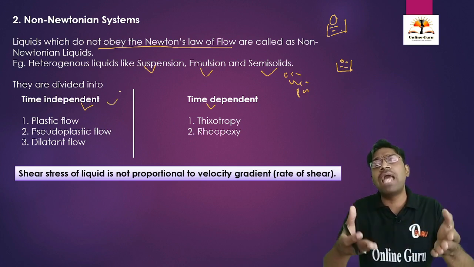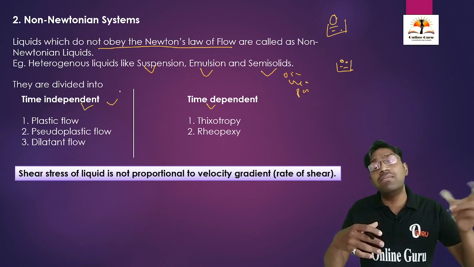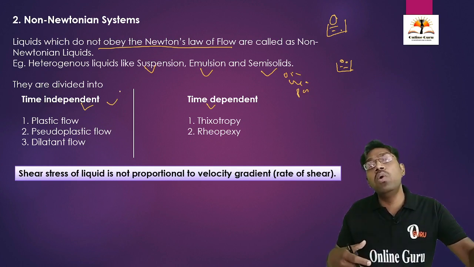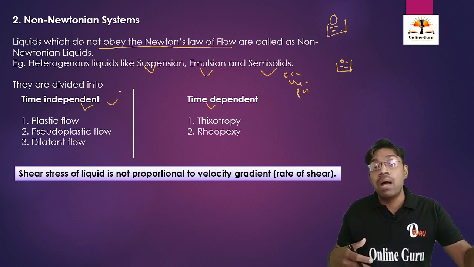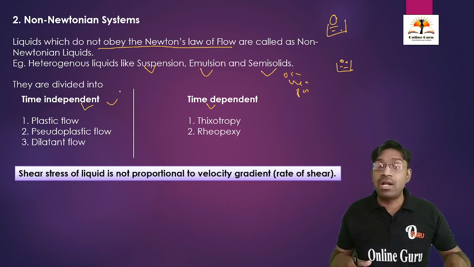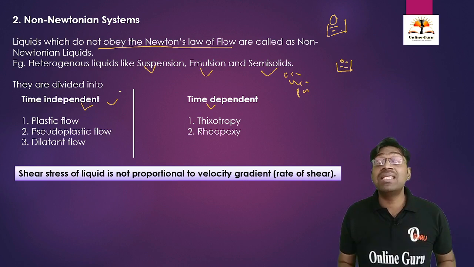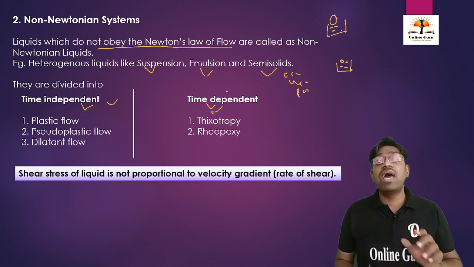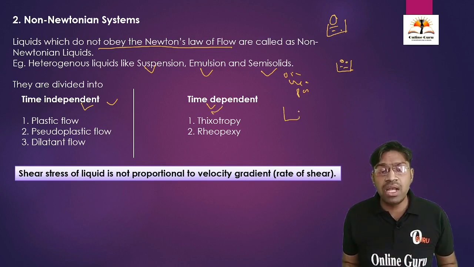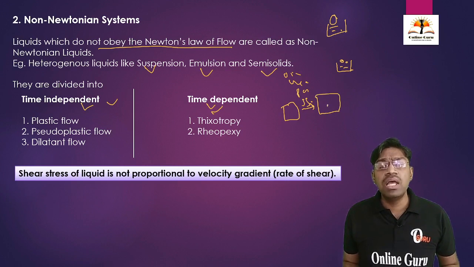This means that when we apply some shear stress, the system loses or gains viscosity, but it does not come back to normal even after standing for a long time. But in the case of a time dependent system, if we take a suspension and apply some shearing stress, the viscosity of the solution decreases, but upon standing for some time, the viscosity goes back to normal.